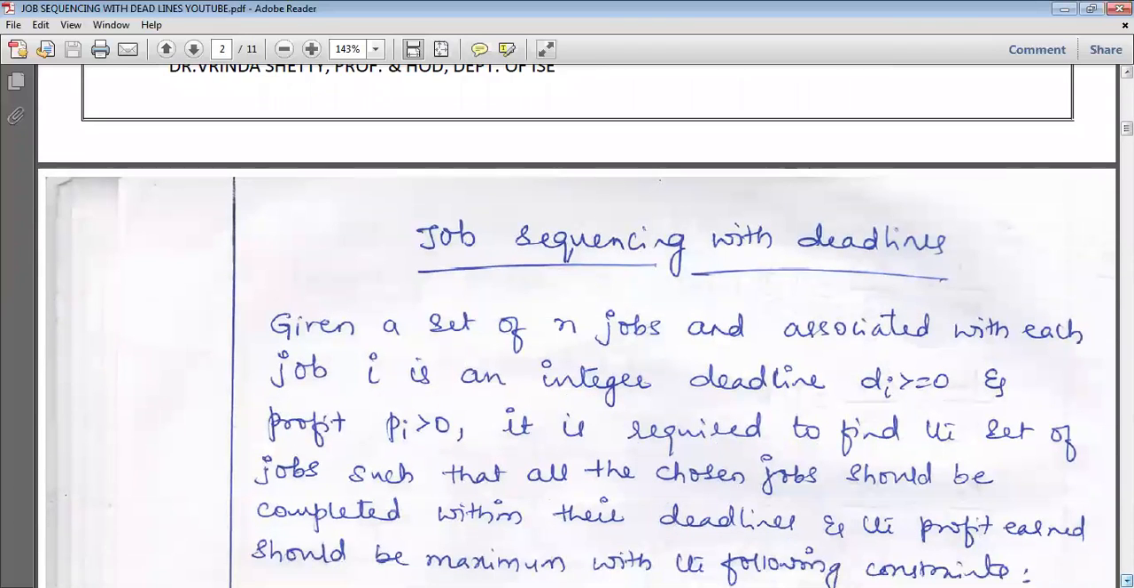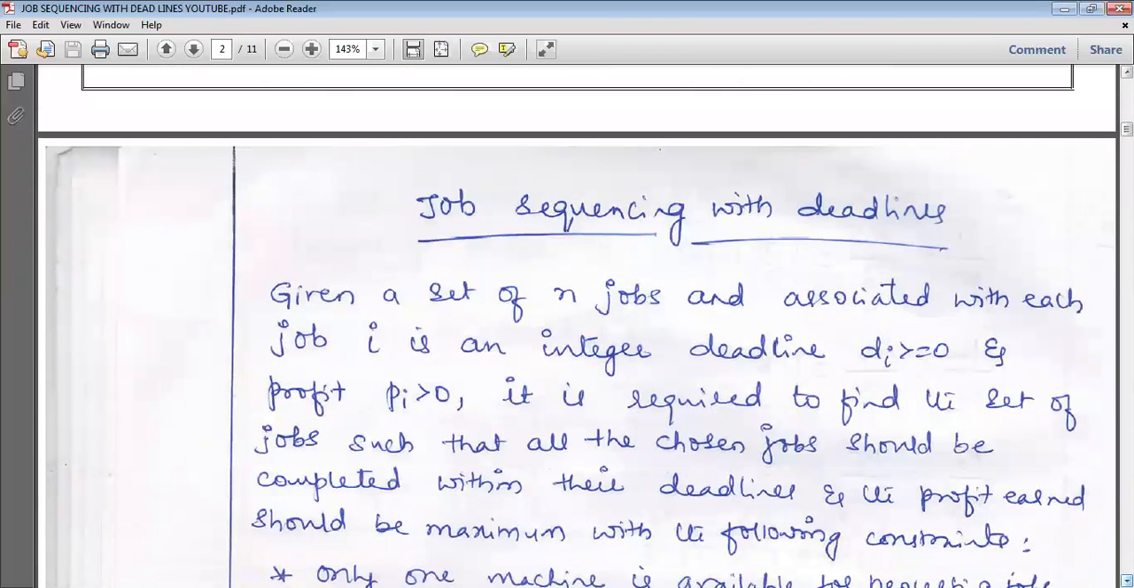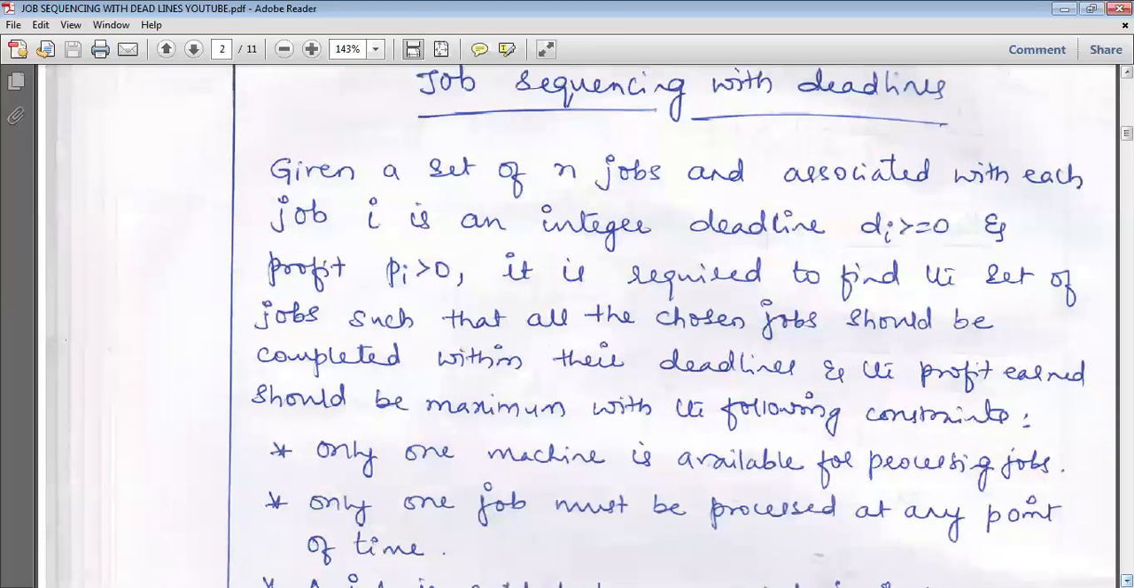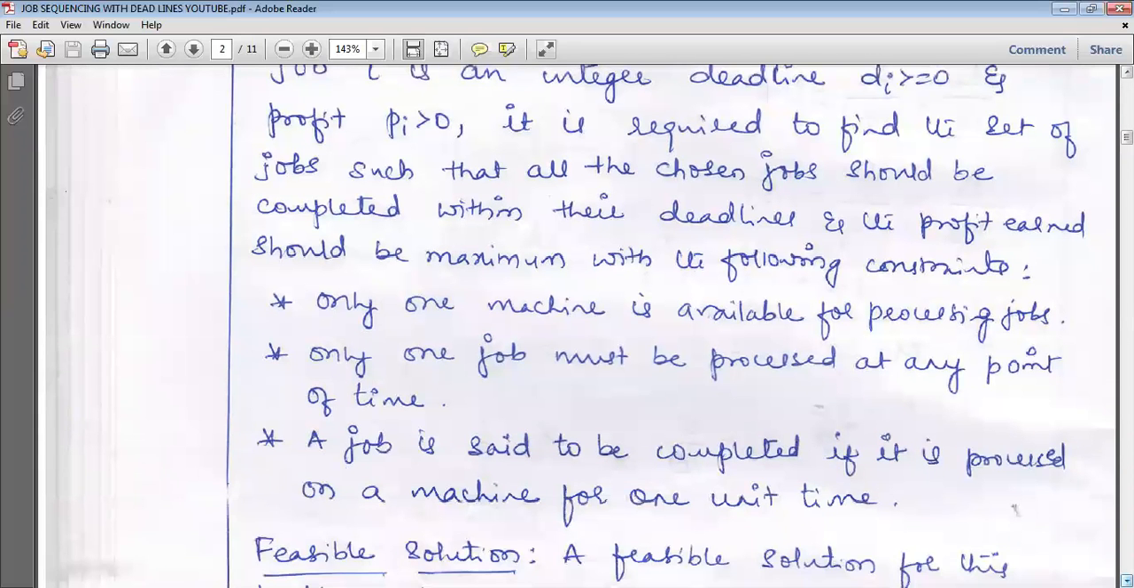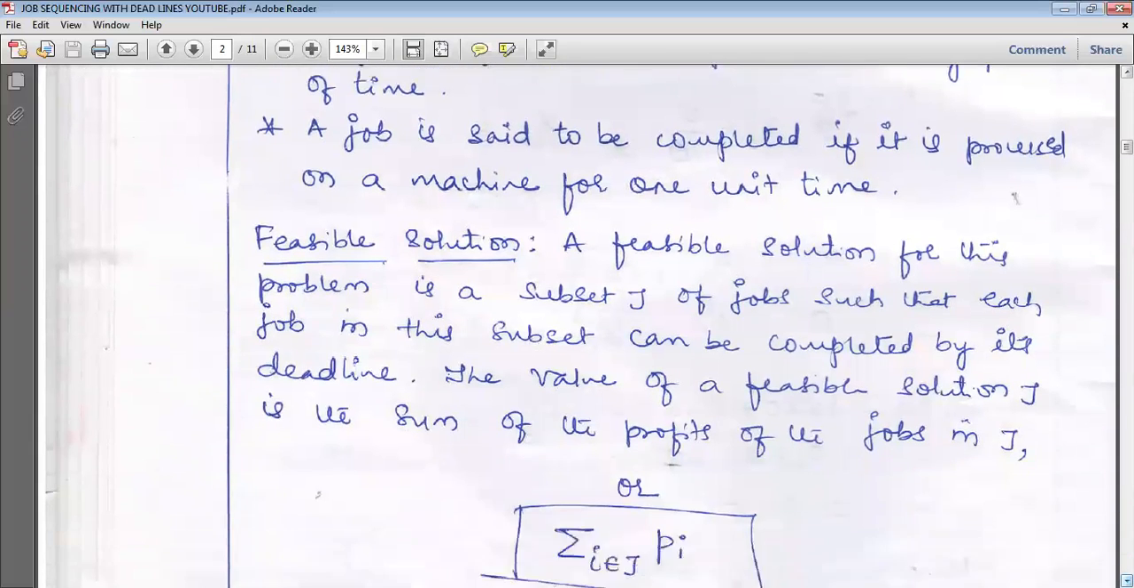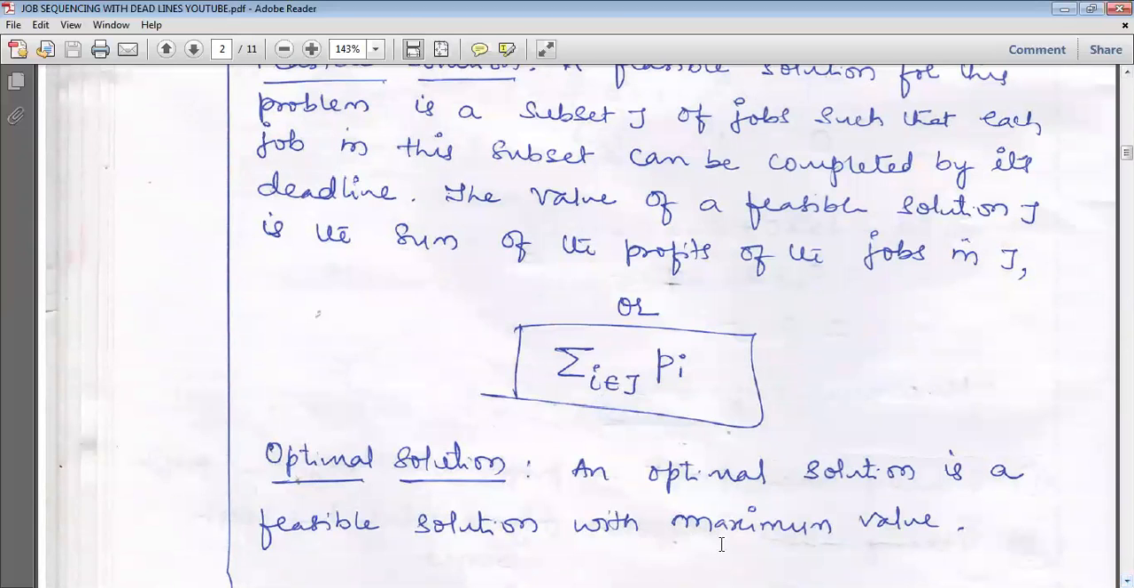So here I have written job sequencing: given a set of n jobs, associated with each job i is an integer deadline. The deadline is mentioned and the profit should be greater than 0. It is required to find the set of jobs such that all the chosen jobs are completed within the deadlines. As I said, within the deadline the job has to be completed, and the profit earned should be maximum. The value of a feasible solution J is the sum of profits of all the jobs in J.